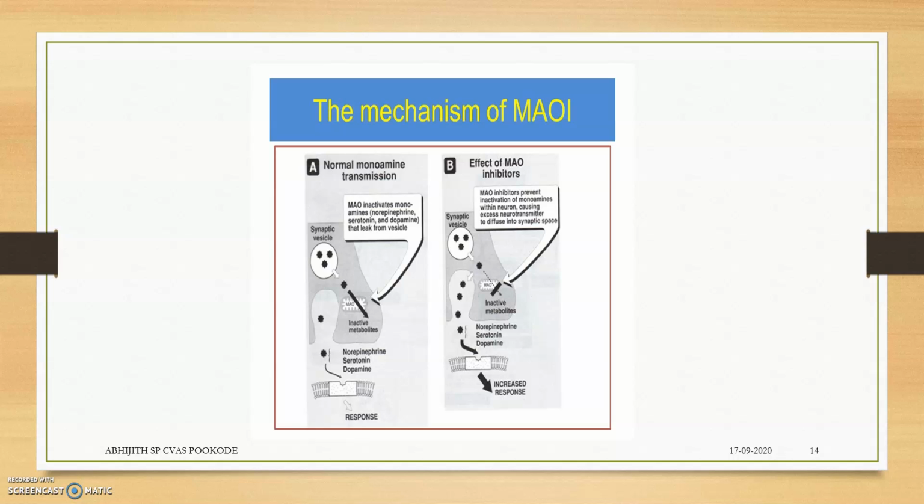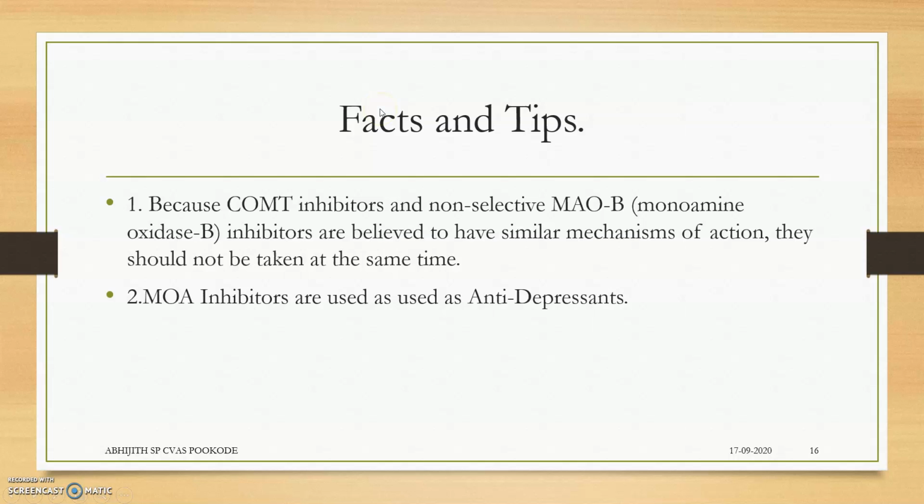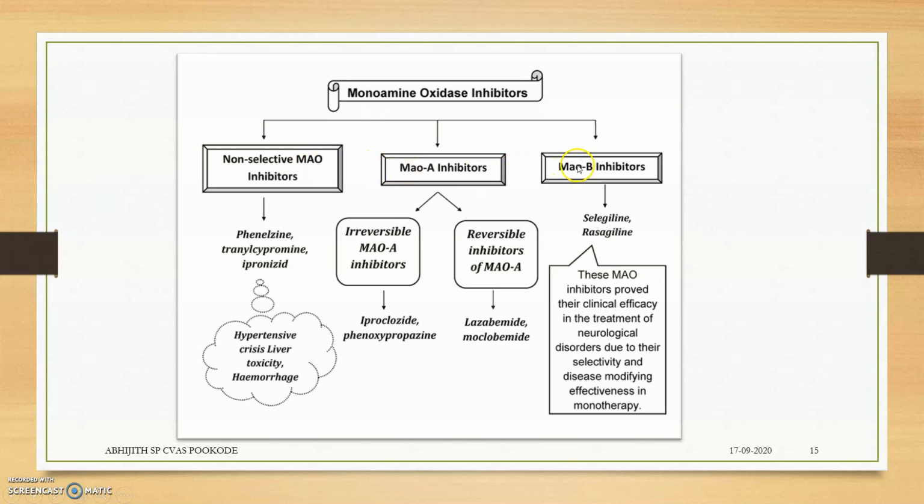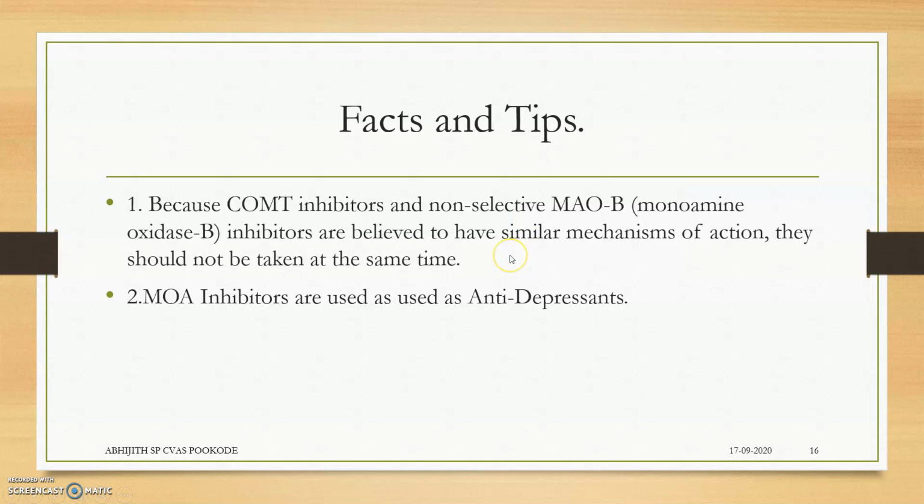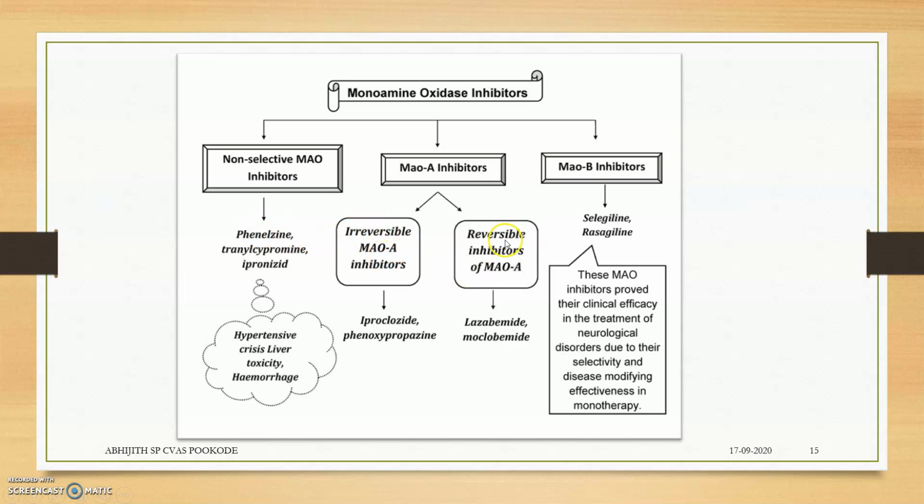This is the mechanism of MAOI. You can see normal monoamine transmission: MAO will be breaking the excess neurotransmitter into inactive metabolites. Here, if MAO is targeted and blocked, there is a greater amount of neurotransmitter, and this can lead to increased response. So these are charts for monoamine oxidase inhibitors, non-selective, MAO-A, MAO-B. You can find more names of drugs, and you can study who are irreversible and who are reversible.